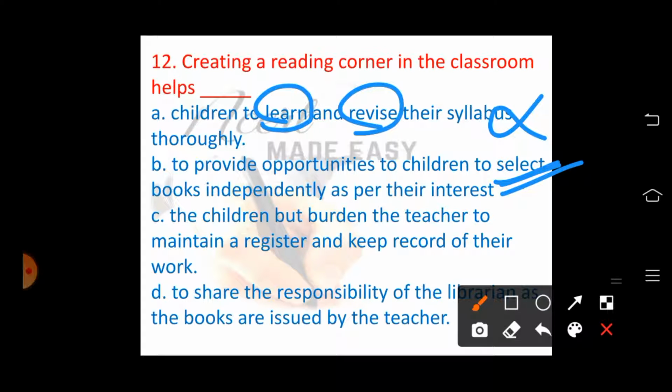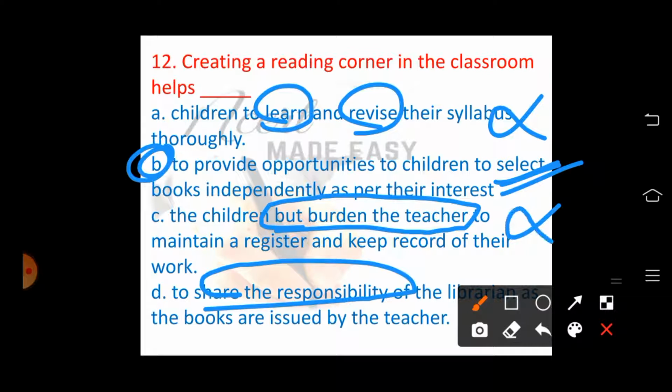Yes, here the reading corner is arranged so that the children will be allowed to go and select a book of their choice and read it, and like that they will develop an interest in reading. So option B is the right answer. In pedagogy we never discuss reducing the burden of the teacher or sharing the responsibility, so options C and D are wrong. Here we are providing opportunities to the children to select books independently as per their interest, so that reading comprehension and love for reading will be developed in the students.